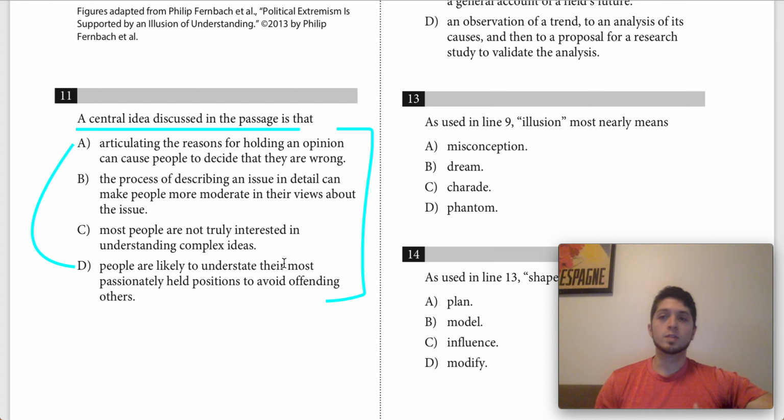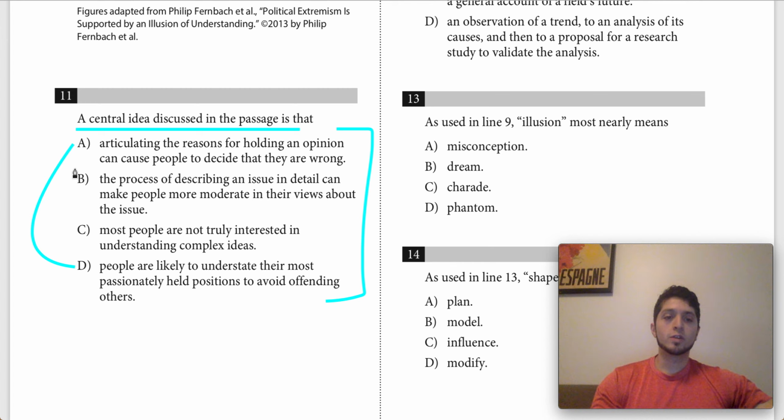His hypothesis was that people who were really extreme or even had strong conviction about their beliefs, as they went through and explained the policy in detail, would realize, I don't really even know anything about this policy. That's going to shake their conviction, and then they're going to be less confident or even less overconfident in their opinion on these issues. And that's exactly what he found.